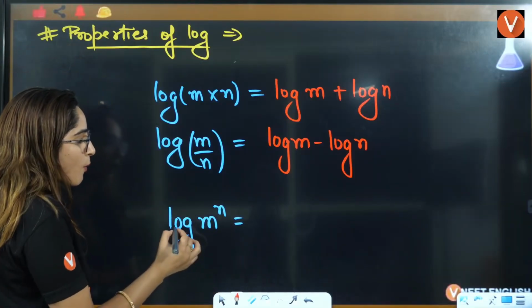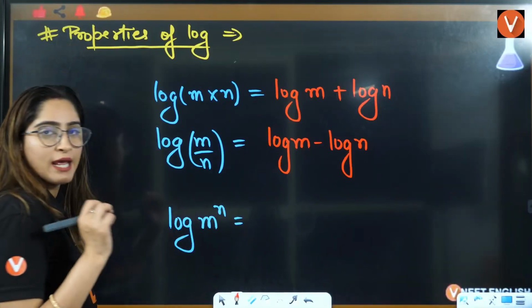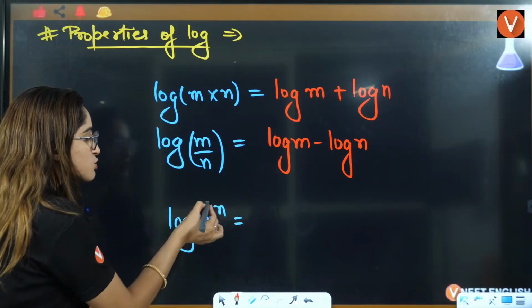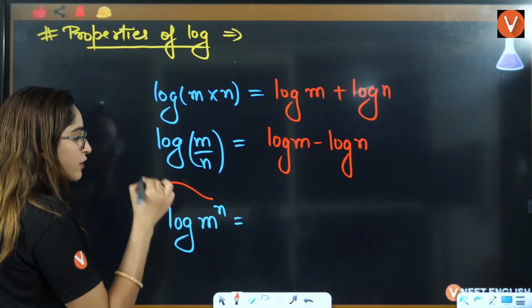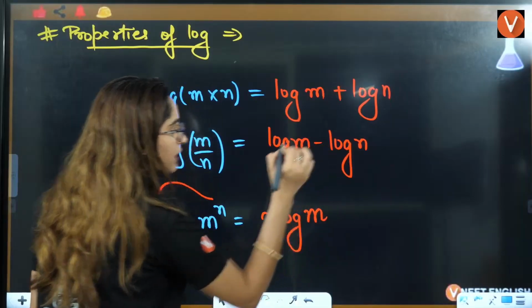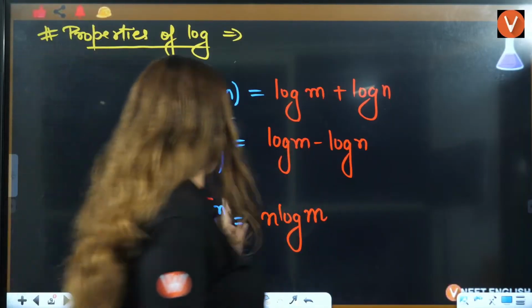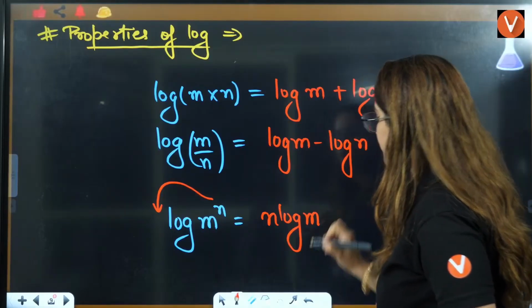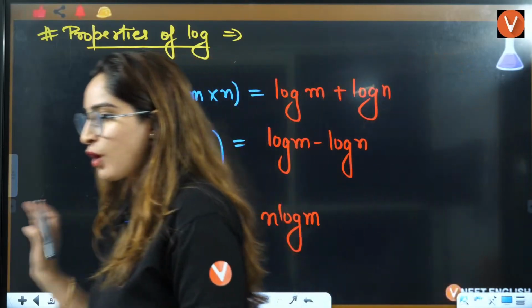Now, the third property is, if it is m raised to power n, then this power will come in front. It will be n log of m. That is going to be the answer. So the answer will be n log of m. That is clear? Okay.